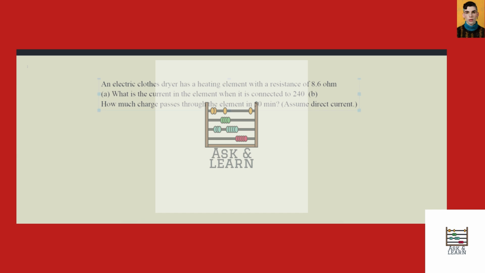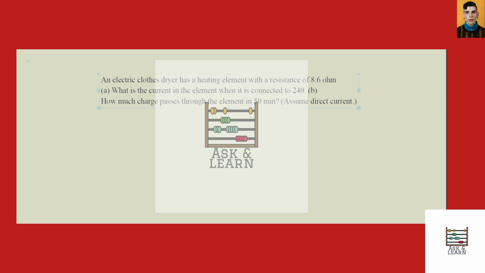An electric clothes dryer has a heating element with a resistance of 8.6 ohms. First, we want to find out what the current is in the element when it is connected to 240 volts. So that's our voltage.